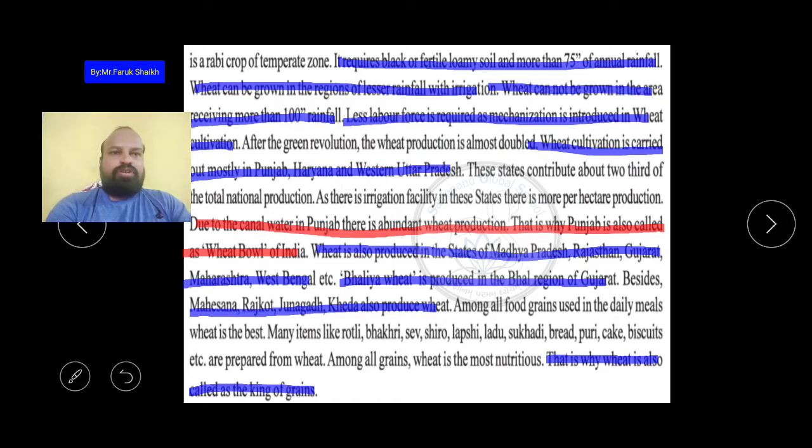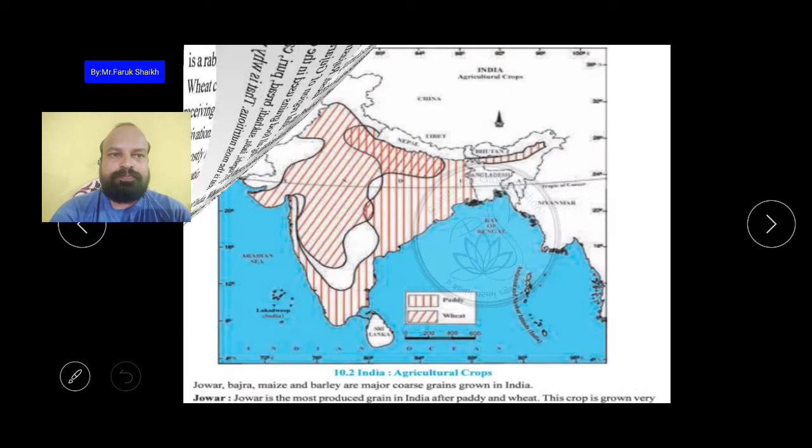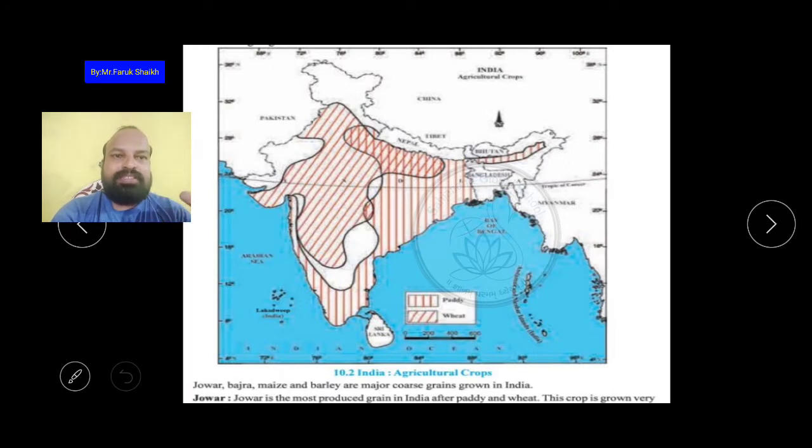Okay, now wheat is over here. All of you understood. This which is the red line is also very important. It can be asked in the exams too. Okay, let's go to the next. Here it is. You can see this is the map. The paddy and wheat production are given here.